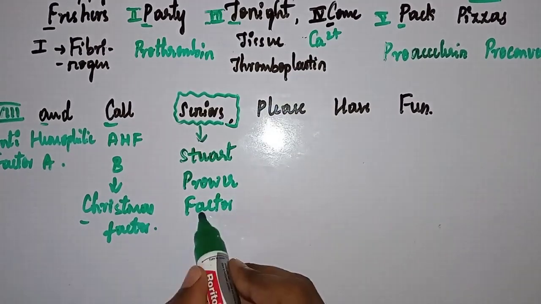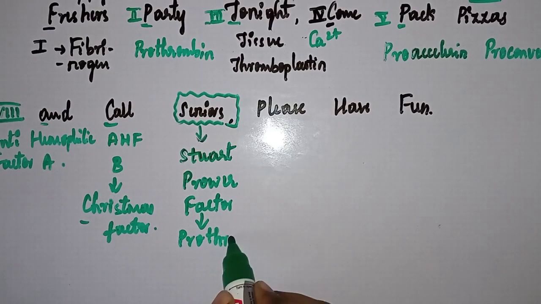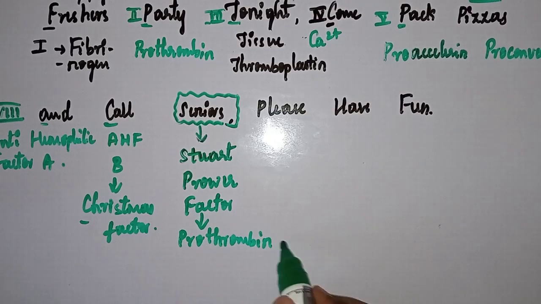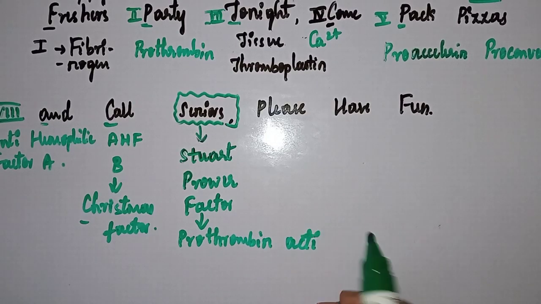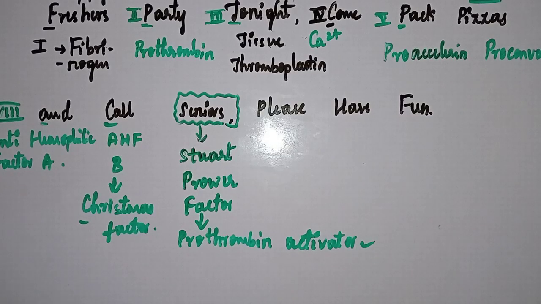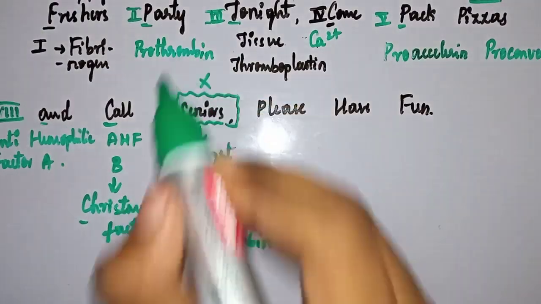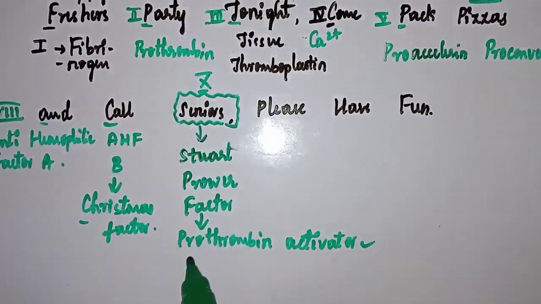This is also called prothrombin activator. Why? The name itself says activator. Activator means the thing which activates. This Stewart-Prower factor, or factor 10, will activate prothrombin. I will discuss this further.